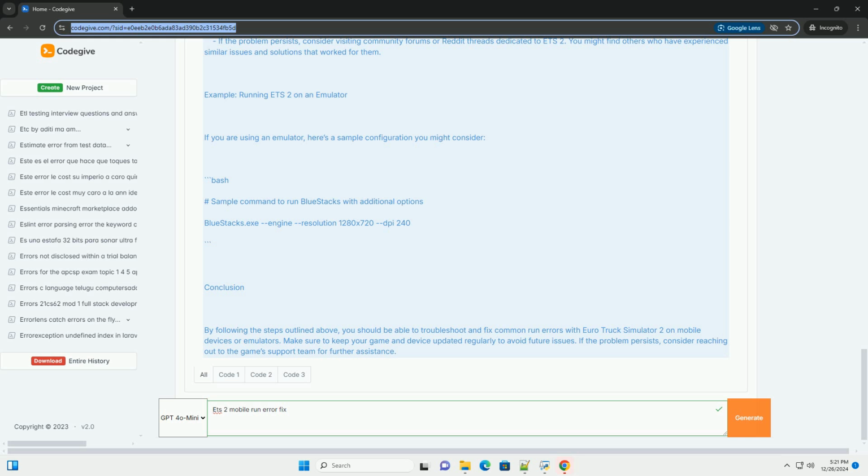Example, running ETS2 on an emulator. If you are using an emulator, here's a sample configuration you might consider. Conclusion. By following the steps outlined above, you should be able to troubleshoot and fix common run errors with Euro Truck Simulator 2 on mobile devices or emulators. Make sure to keep your game and device updated regularly to avoid future issues.